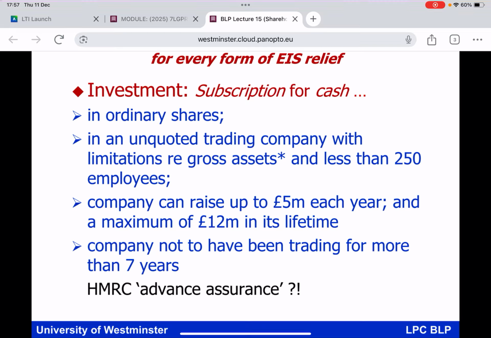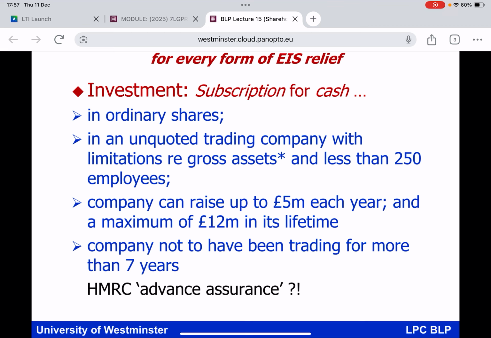And here, on this bullet point, is a very simple check in terms of whether something will qualify as an EIS qualifying company. Generally speaking, it must not have been trading for more than 7 years at the time the cash investment is made. Now, that's going to be relatively easy to spot, isn't it? Because, for example, an examiner in BLP Advanced Materials will certainly make very clear to you when the company was established. And if the company was set up back in 2010, you'd very quickly be able to say that is not going to be an EIS qualifying company. Whereas if it was set up in 2020, clearly not trading for more than 7 years, it may well be an EIS qualifying company. Limitations on gross assets at the time of the cash investment, no more than 15 million of assets, no more than 250 employees. It's got to be pursuing a qualifying trade.